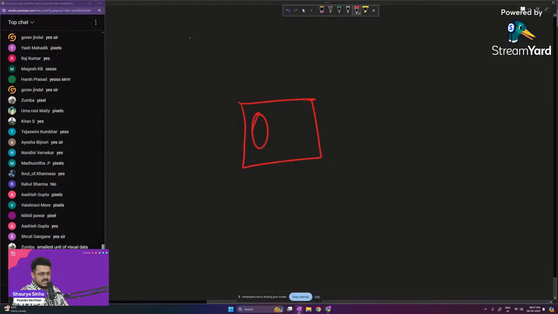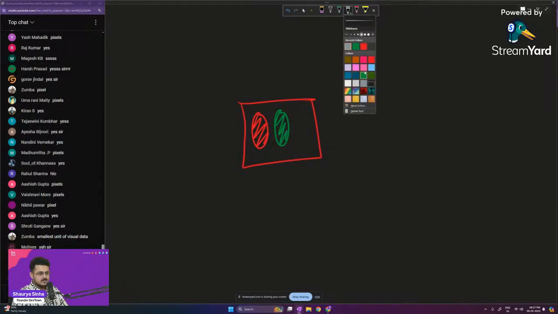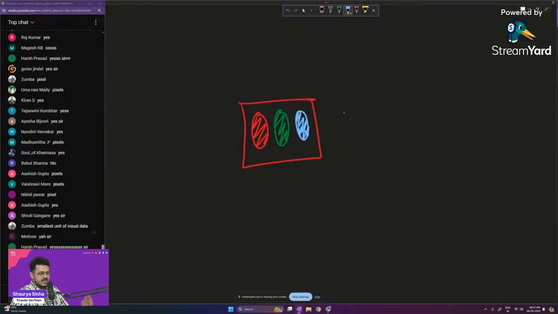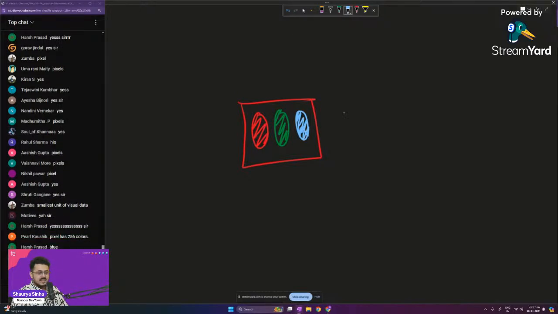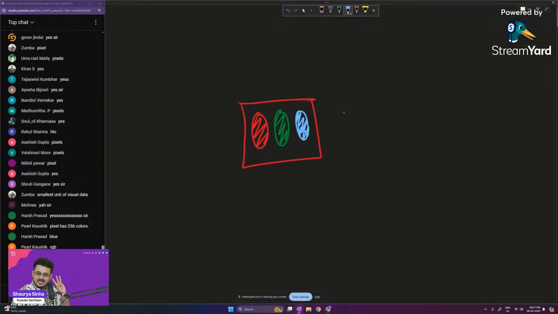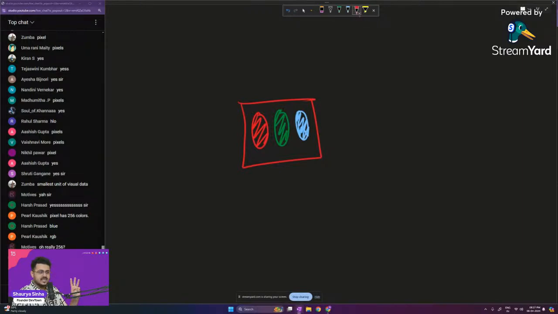A red LED, a green LED, and a blue LED. That's it. Every single one of these small squares that you are able to see on your screen, right? That is a pixel. And each of these pixels contains just three particular LEDs inside of it. That is the R, G and B. Okay, red, green and blue.